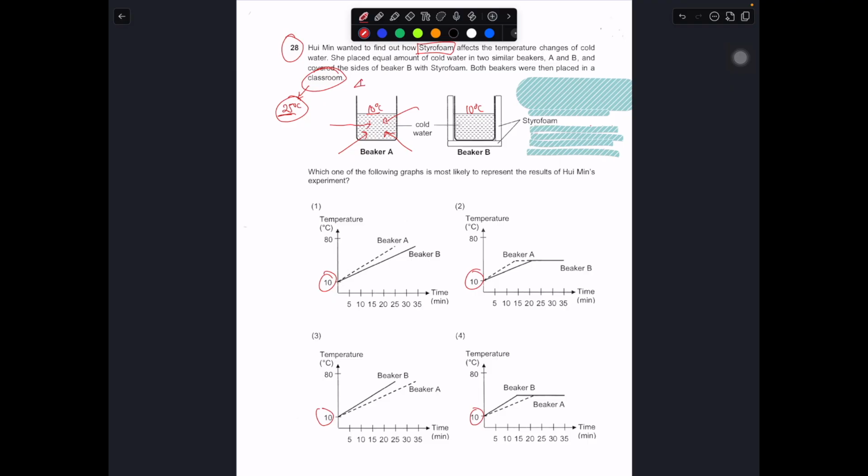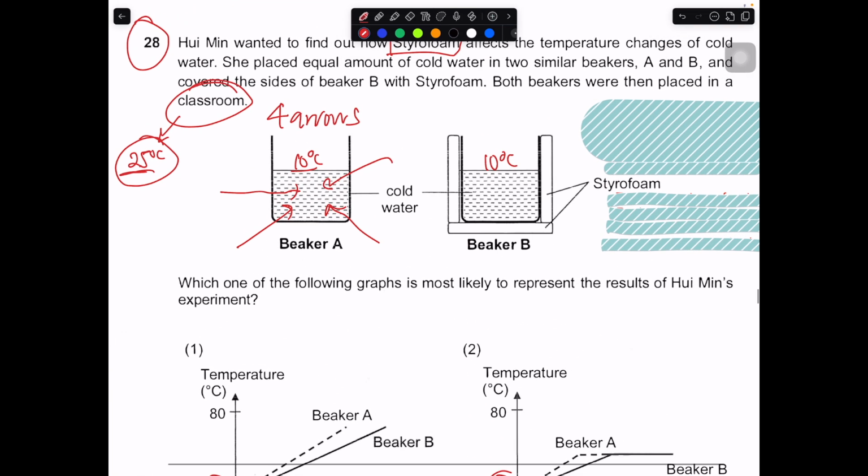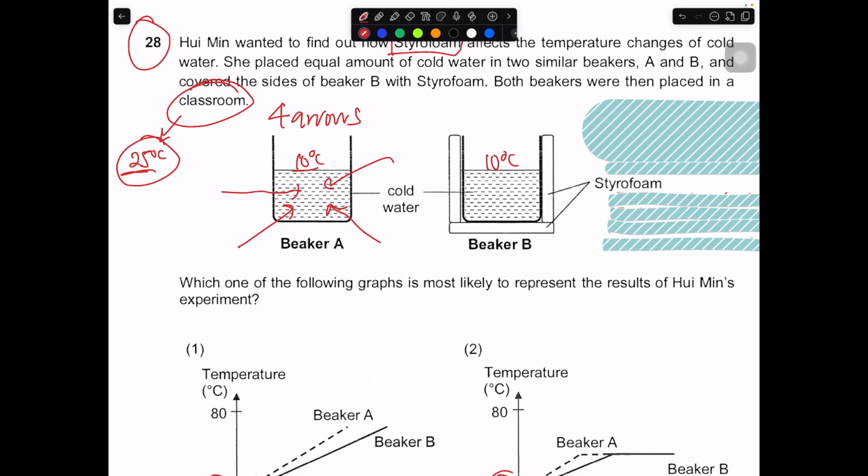Can you see that I draw 4 arrows to show that the heat from the surrounding is traveling much faster into beaker A? As for beaker B, I'm going to draw 2 arrows only to symbolize that the amount of heat from the surrounding traveling into the cold water is much lower because of that layer of styrofoam beside it. That's why I only draw 2 arrows.